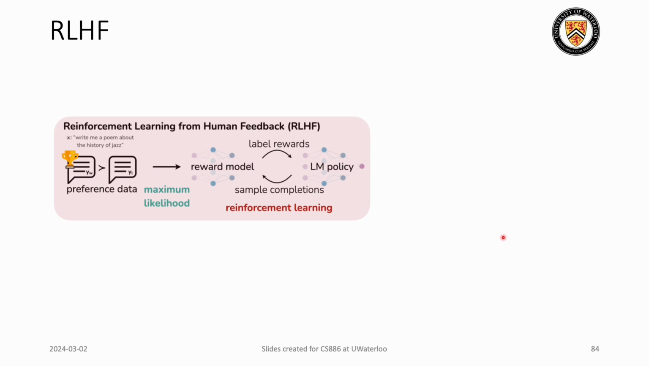Overall, this is how our RLHF framework works. We have a given preference data, we use it to fit the reward model, and later this reward model is used for aligning our language model policy.